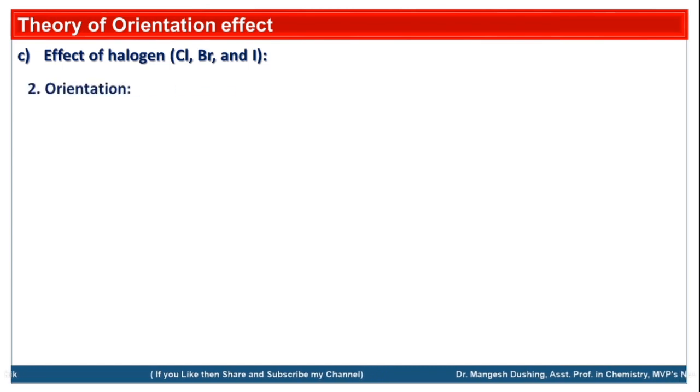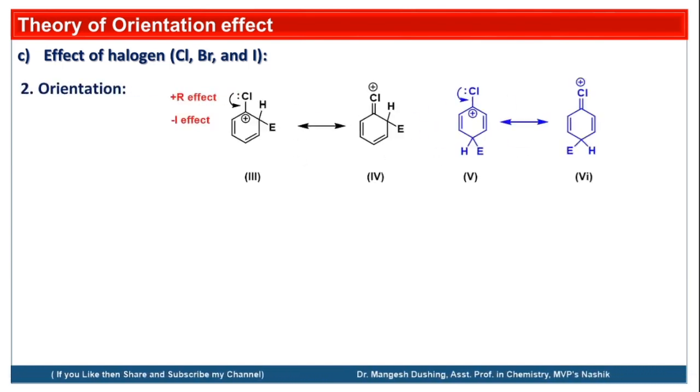Well, second, we will see the orientation. In the case of orientation, if Cl is attached to the benzene ring, then it shows a plus R effect. And because of this plus R effect, whatever carbocations are formed in the case of ortho substitution as well as para substitution, whatever this tertiary carbocation is, that will be stabilized by the plus R effect of halogens.